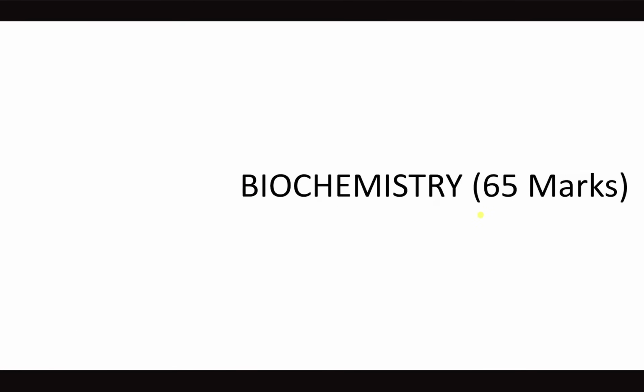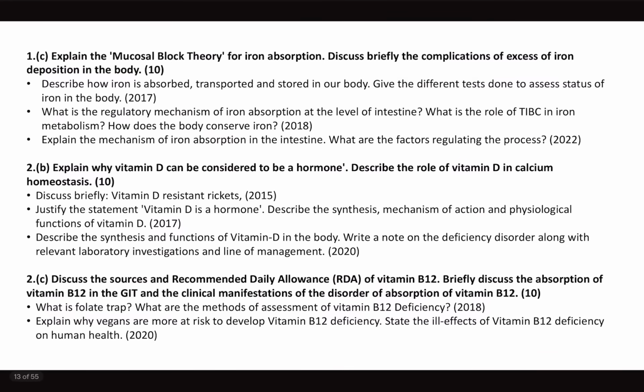Next, when you look at biochemistry, biochemistry has a weightage of 65 marks. Even biochemistry was predictive because iron absorption was asked last year itself. But this mucosal block theory was a little surprise for us, because we all know how iron gets absorbed. You have the intestinal cell, you have the DMT receptor, iron in the form of Fe+3 to Fe+2 gets converted, and it is transferred inside. From there again you have the exit of iron outside. So you have hepcidin, which is acting here, and you have the DMT receptor acting here.